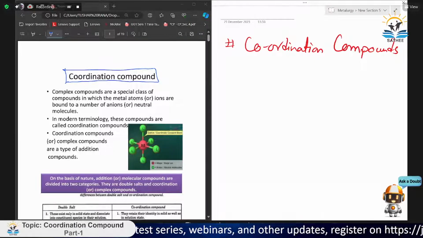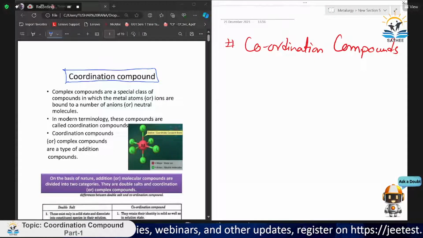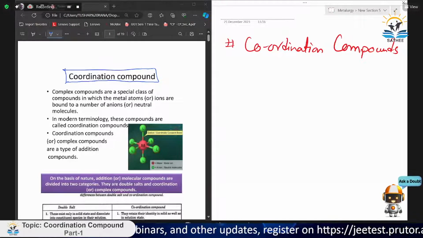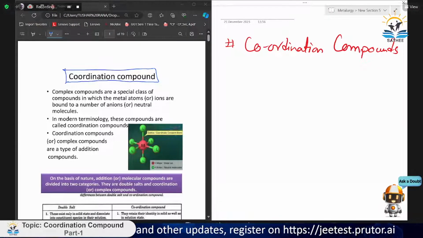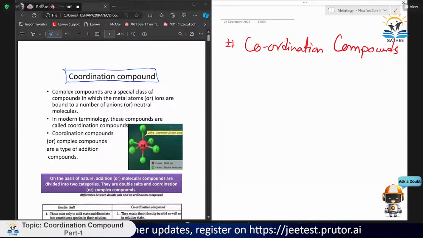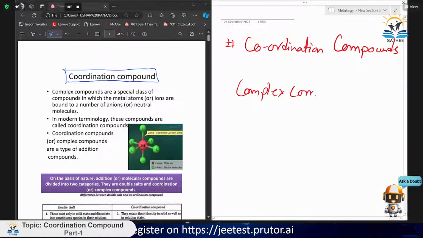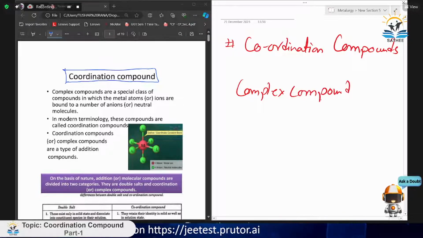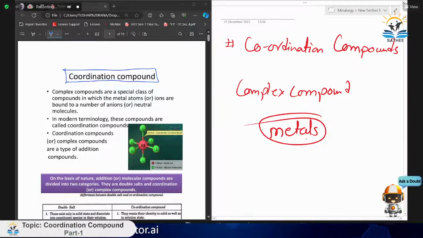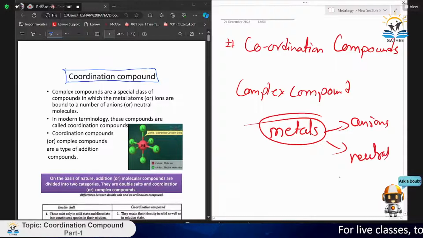Okay. Complex compounds are a special class of compounds in which the metal atoms or ions are bound to a number of anions or neutral molecules. So what this is saying about complex compounds is that there are many metals. If we take an example of a metal, it is connected to many anions, neutral molecules, and many more.